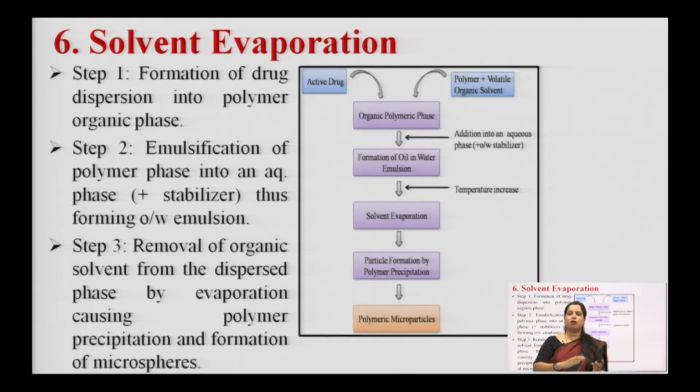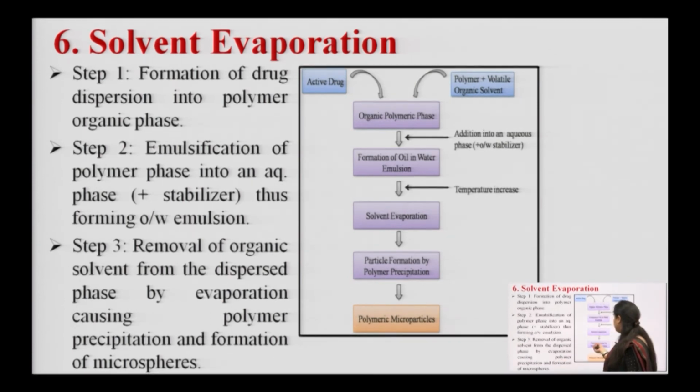And if we increase the temperature, the polymer solvent which is in the organic phase will get vaporized. Once it is vaporized, the polymer coating will get solidified onto the core material, that means formation of microspheres. Once the polymer is added in this organic solvent, it is in soluble form. Once we raise the temperature of the system, the organic phase will get vaporized and removed from the system, resulting in the making of a polymer coating onto the drug candidate, right.